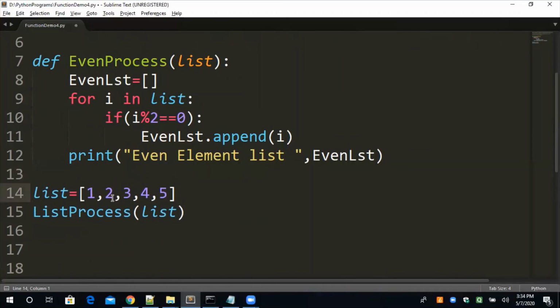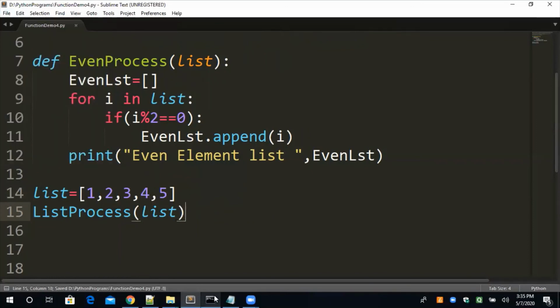So in the list, we have seen the two elements are even. Those two elements will only be stored in the even list, and that even list I am printing after storing all the even elements. The output will remain the same, 2, 4, but the approach is different.